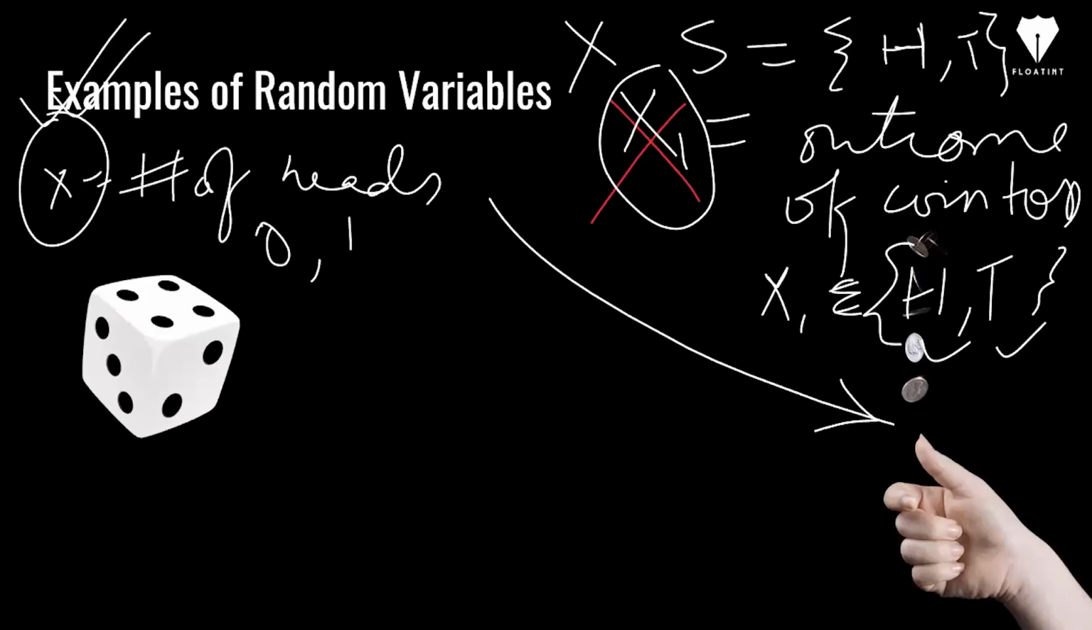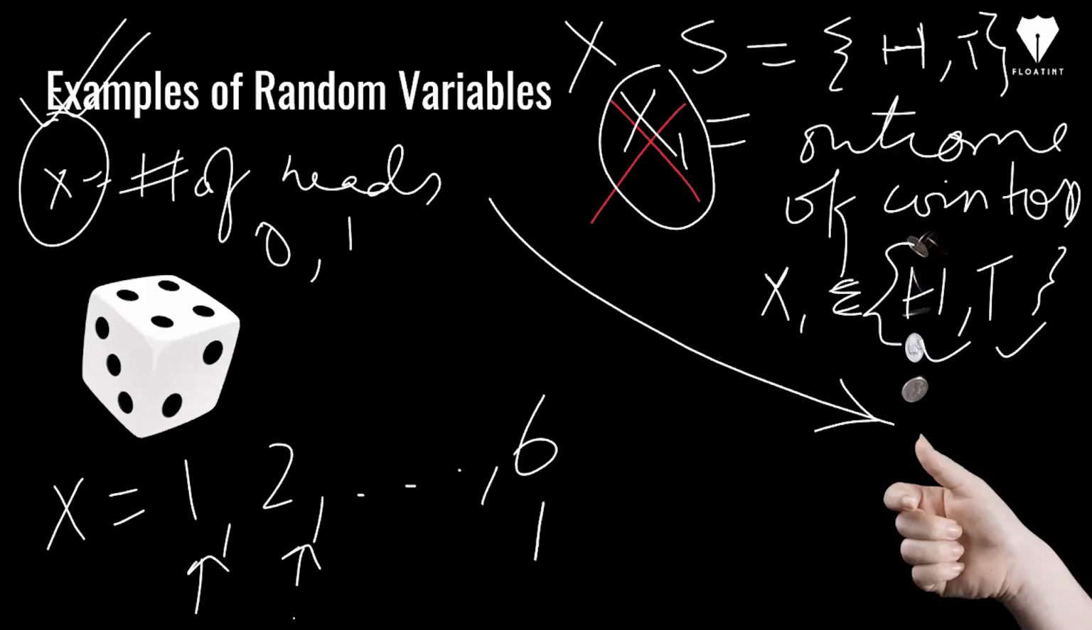Again, in this case, what is the outcome when we roll a die? x can take any value, that is 1, 2, and so on till 6. If I define x as the number which comes when we roll a dice, then x is a random variable because it has numerical values.